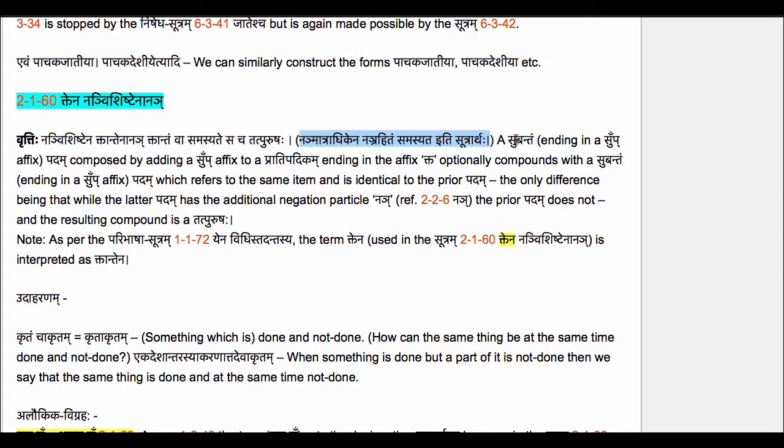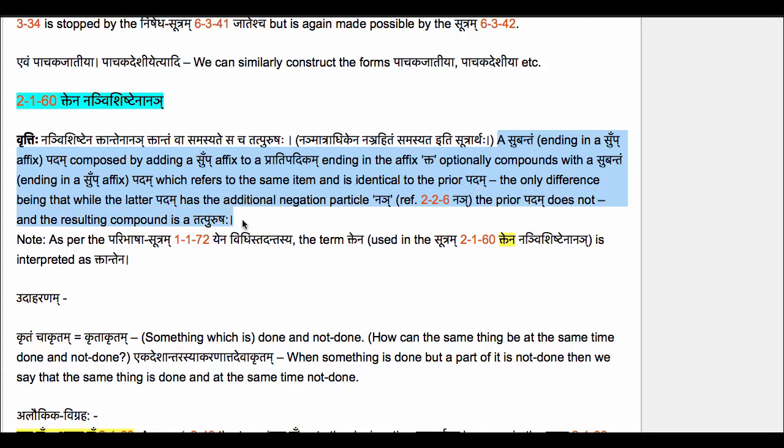So a subantam padam composed by adding a sup affix to a pradipadikam ending in the affix kta optionally compounds with a subantam padam which refers to the same item, samanadhikaranena, and is identical to the prior padam. The only difference being that while the latter padam has the additional negation particle nyai, sutram here is 226 nyai, the prior padam does not, and the resulting compound is a tatpurushaha.